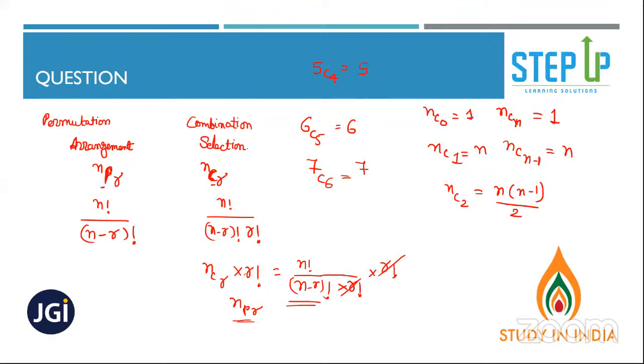What about in the case you have 7C9? So 7C9 is impossible because from 7 toffees, you cannot select 9 toffees.